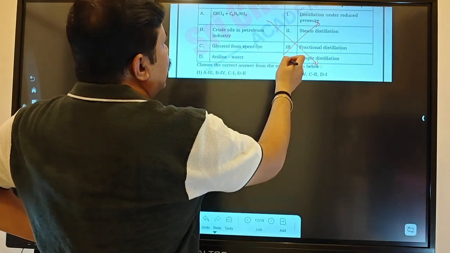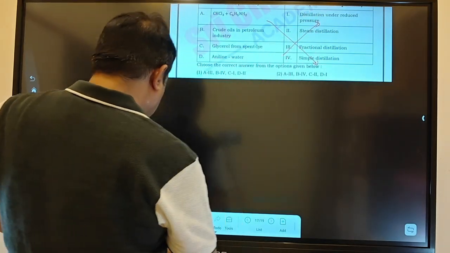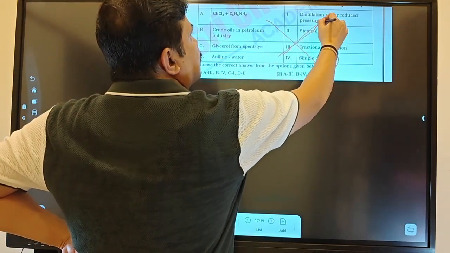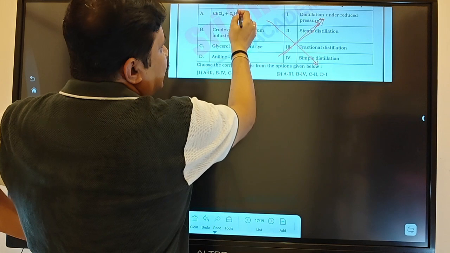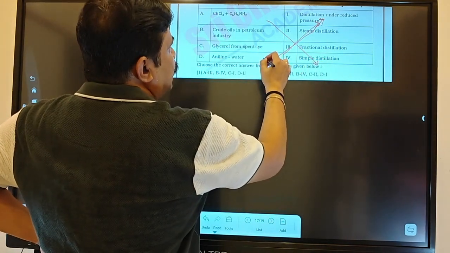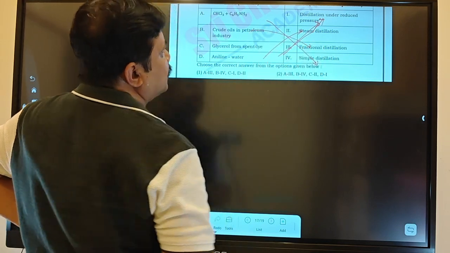How can you do it? Look at these things: glycerol and this reduced pressure. What I told, glycerol and these things, your reduced pressure. And these things by simple distillation. And aniline water is steam distillation. Crude oil and this one is fractional distillation.